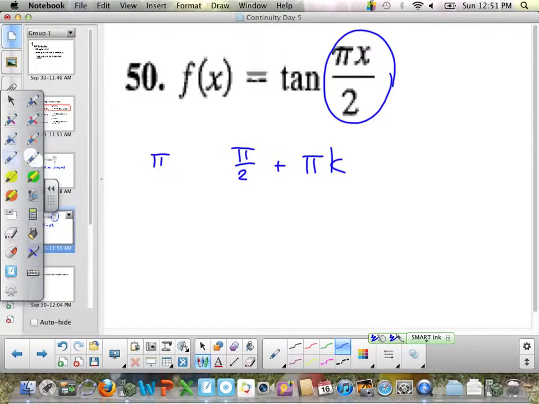So pi over 2 x is discontinuous at every pi over 2 plus pi k. And we want to find out the values in terms of x, so let's multiply both sides by 2 over pi.